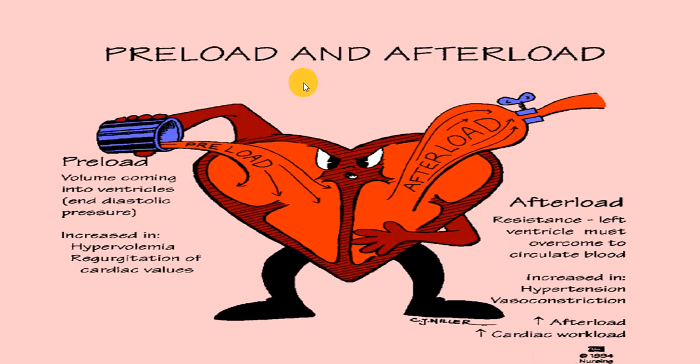There are two other words utilized. One we call preload. Preload means the volume of blood coming to that chamber. So if that preload is more, then you will have more dilatation. And afterload means where the ventricle is supposed to eject, say aorta for LV and pulmonary artery for RV. If there is an increased resistance in that vessel, the afterload is increased, then it will end up with hypertrophy. So if there is an increase in afterload, hypertrophy. If there is an increase in preload, dilatation.